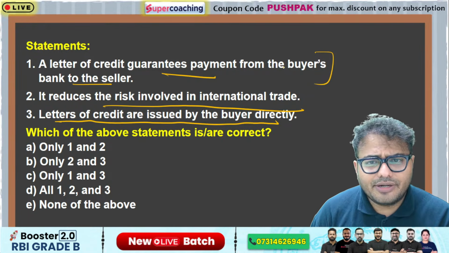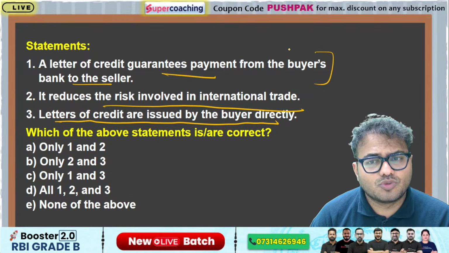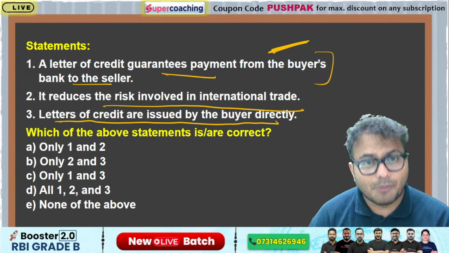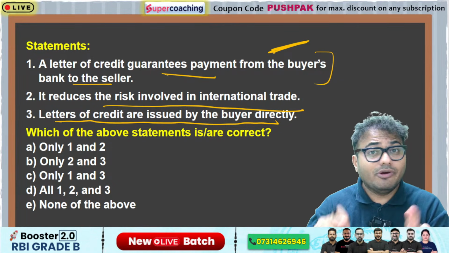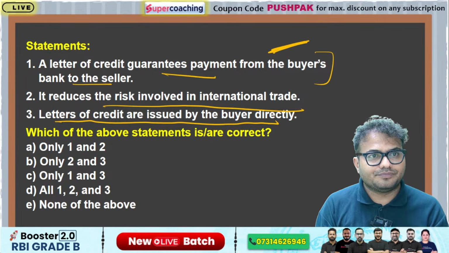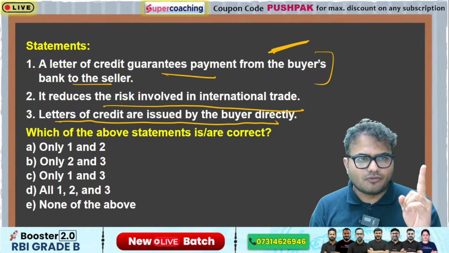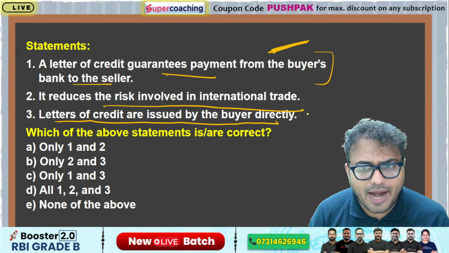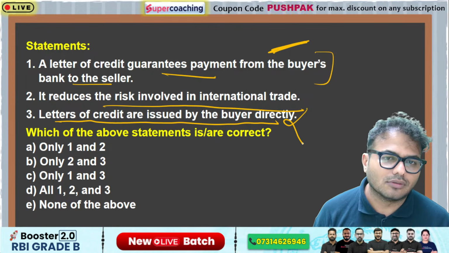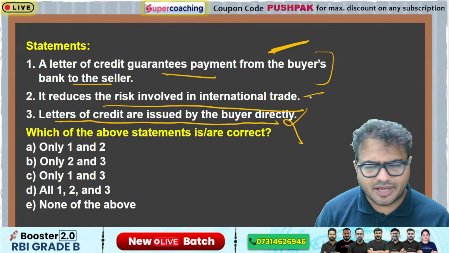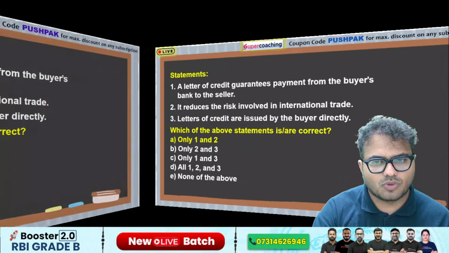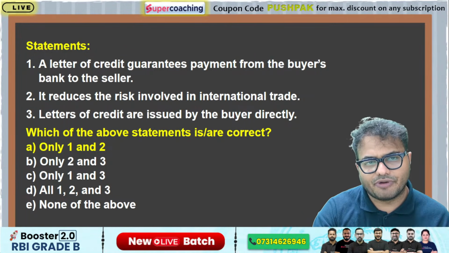The letter of credit guarantees payment from the buyer's bank to the seller. This is absolutely right. It is not given by the buyer, it is given by the bank. The buyer's bank will give the guarantee of payment. Okay. So the first thing is right. If the first thing is right, the third statement is automatically wrong. And the second statement is absolutely right. So the answer of this question is 1 and 2. A is the answer. Very good guys.